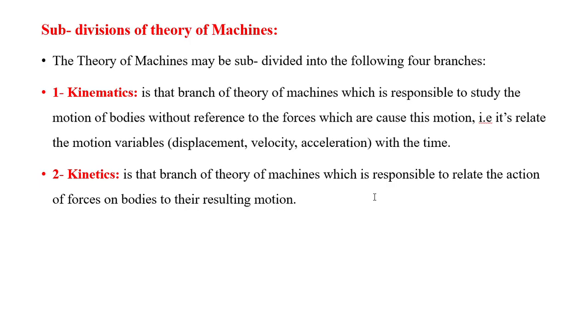One is kinematics, another one is kinetics. Kinematics is the branch of the theory of machines which is responsible for studying the motion of bodies without reference to the forces which cause this motion, that is, without application of any external forces on that body. This type of behavior we call kinematics.